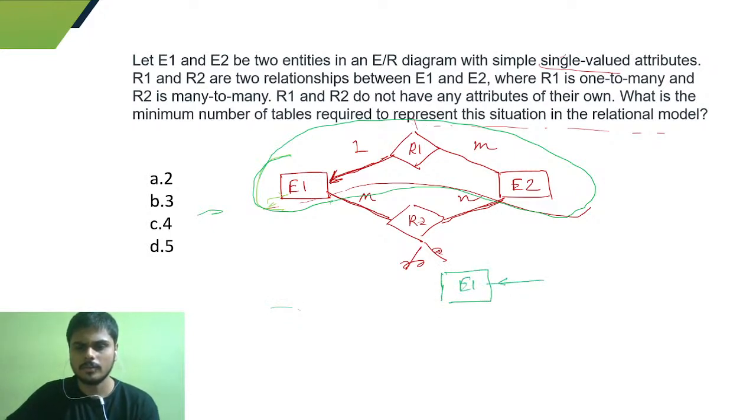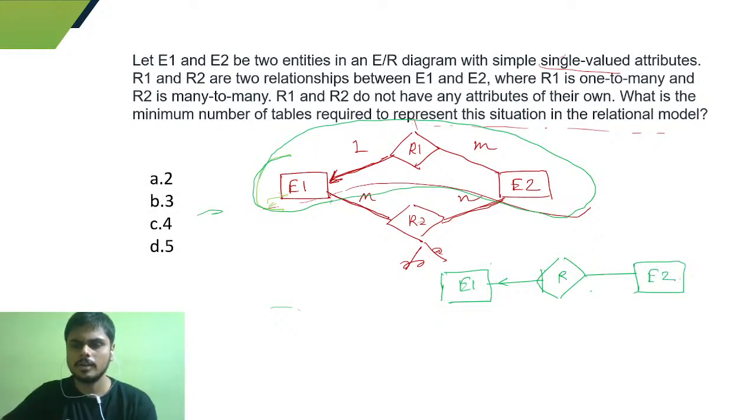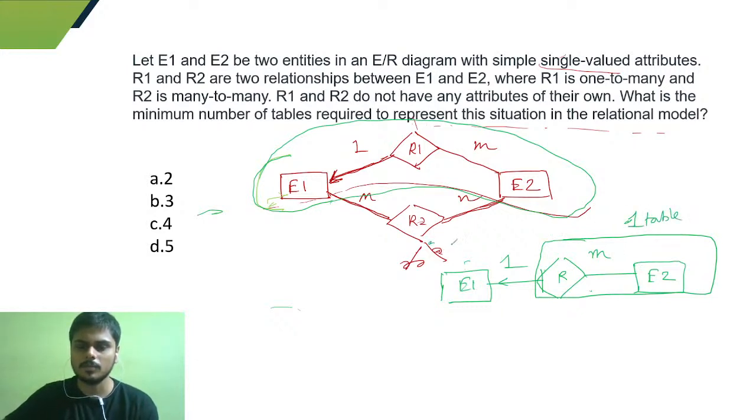So this is E1, we have a one to many relation, let's say this, and we have this. Here you can see that we have a one to many relation. For this one to many relation we can merge the relation with the entity of the many side. So there will be one table for this one and one table for this one. The entire thing becomes E1 and we have another R2, and this part becomes E2 R1.